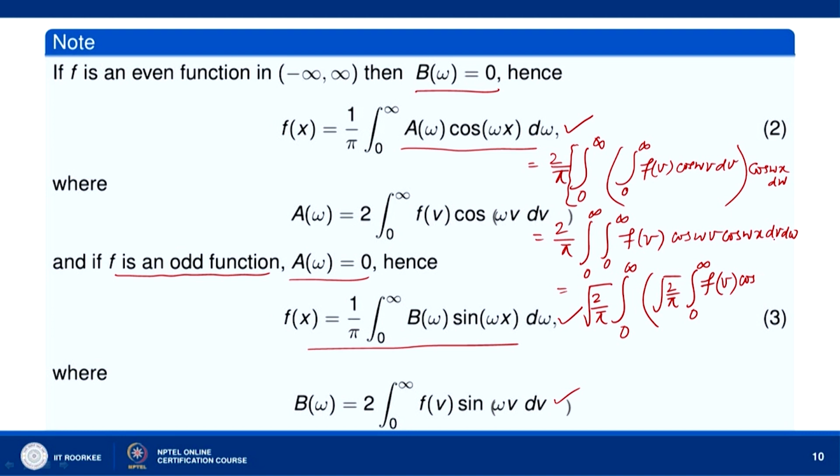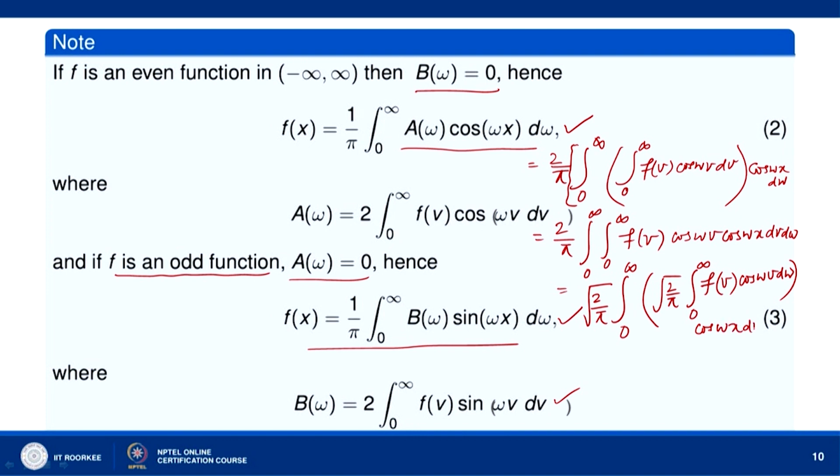So, instead of db d omega, now we have d omega db. Then cos omega b d omega we have, and outside we have cos omega x.